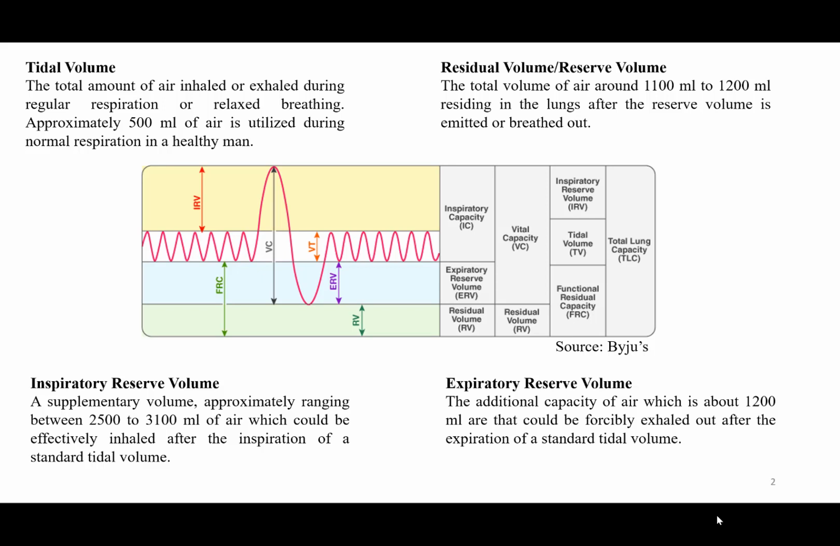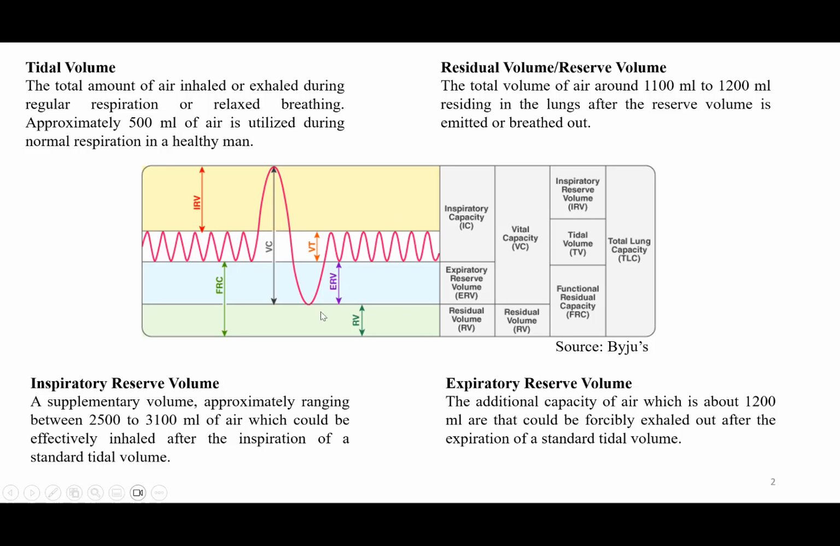So, these are the different volumes. The first is tidal volume, which is here. It is the total amount of air inhaled or exhaled during respiration or relaxed breathing, which is around 500 ml. The next is residual volume, also called reserve volume. This is the total volume of air, around 1100 or 1200 ml, which is residing in the lungs after the reserve volume is emitted or breathed out.